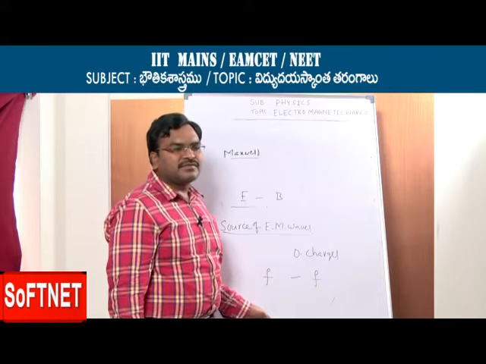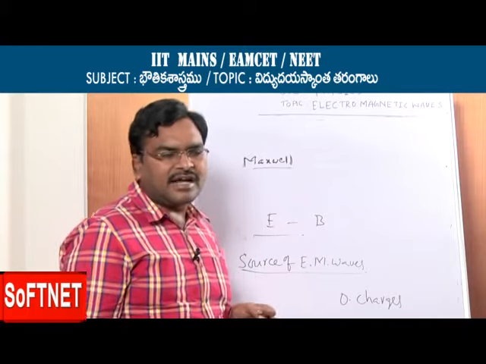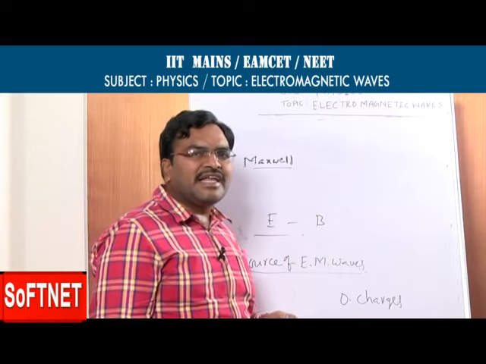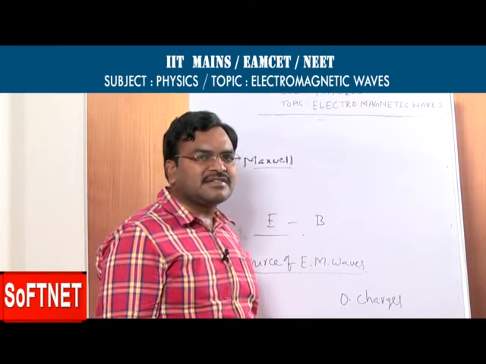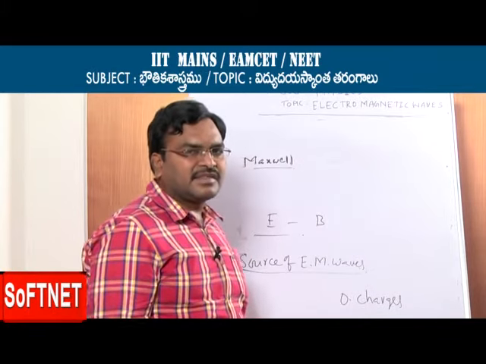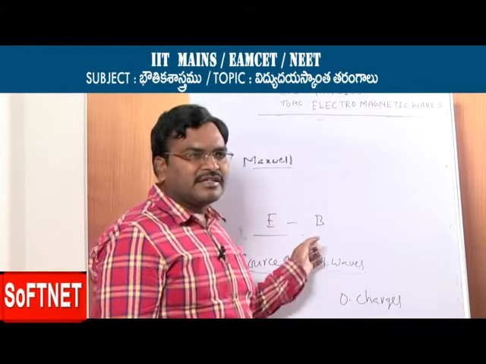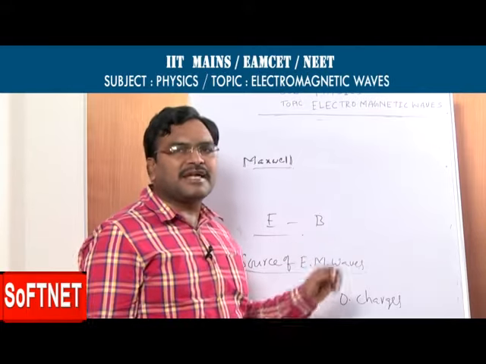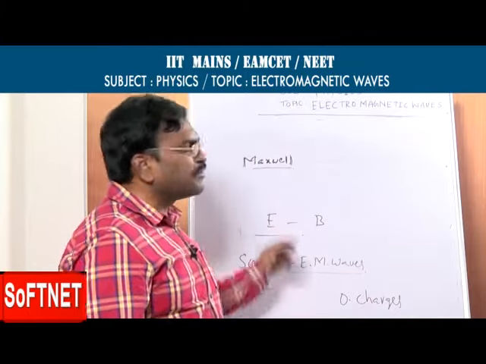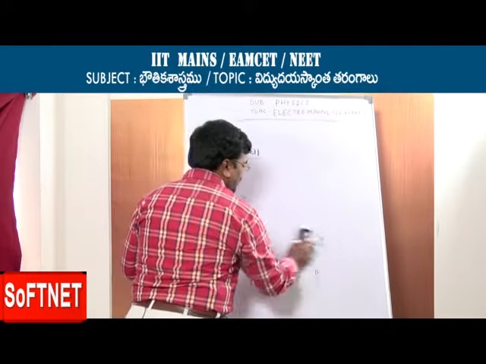So what do you understand now? We have oscillating or accelerating charges. If the charge accelerates, it produces time varying electric fields, which in turn produce time varying magnetic fields. These two fields are perpendicular, and they propagate through space. That is what electromagnetic waves are. Now let us discuss the characteristics of electromagnetic waves.